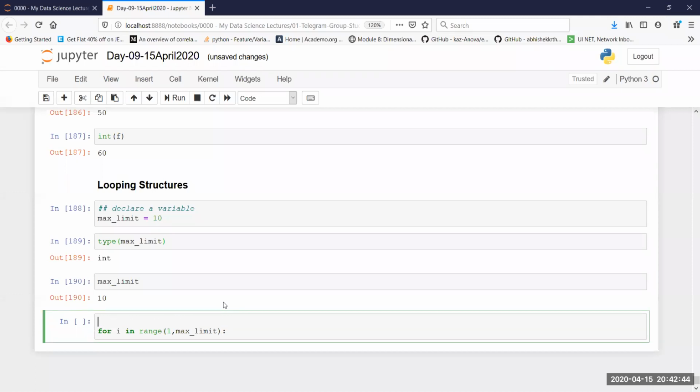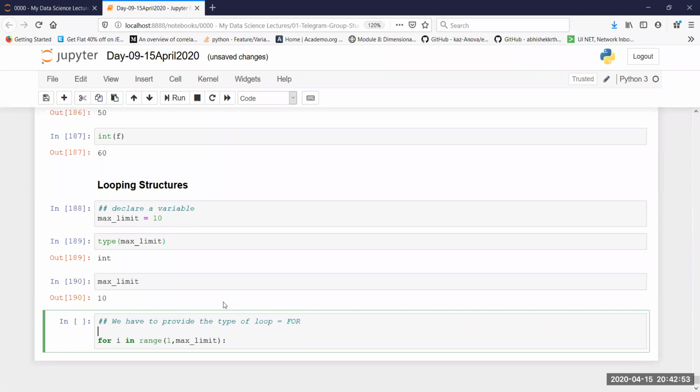So the structure of the for loop is we have to provide the type of loop, which in this case obviously is a for loop, so I write for. Then I put the iteration condition. The iteration condition in this case is: for any arbitrary variable I in the range, this is the function range. This may well be anything else. I'm going to show you other iteration conditions as well. So it is not always the case that this is the only or the de facto standard. There can be other ways in which we can run for loops as well. But this is just one of the ways.